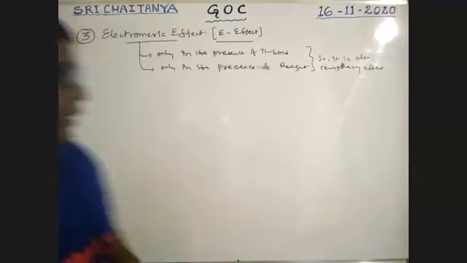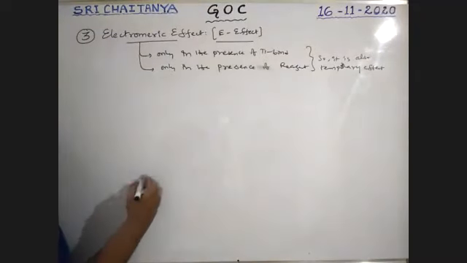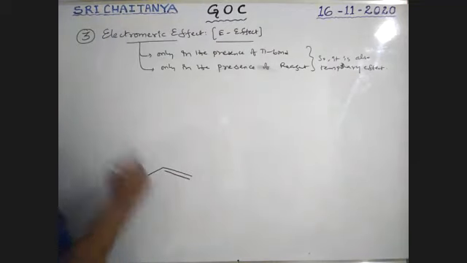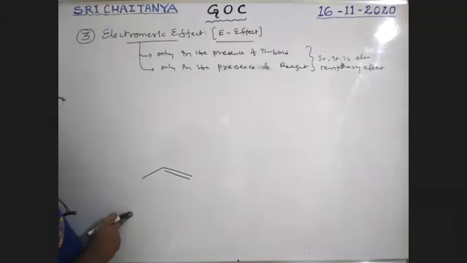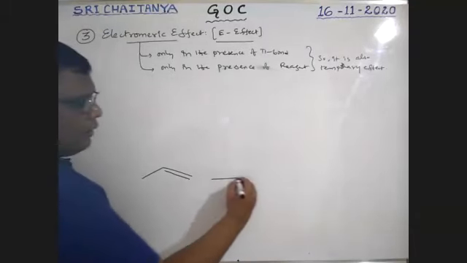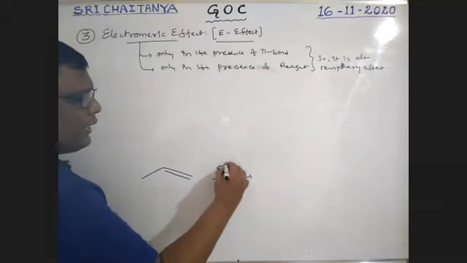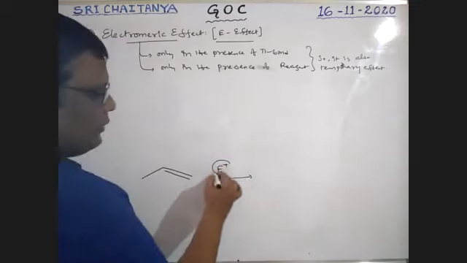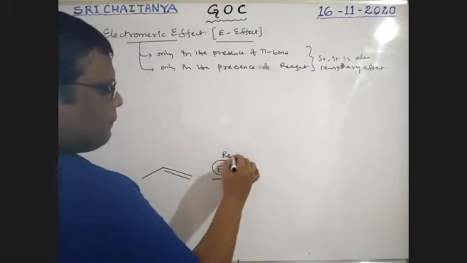Okay, see here, let us observe. There is a double bonded compound. Now a reagent, an electrophile, is added.